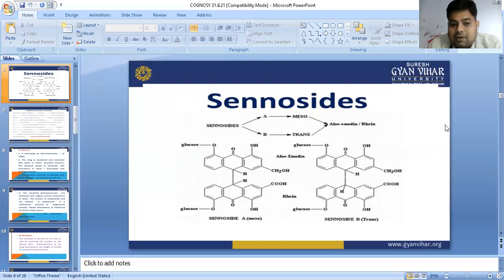Now we can see the glucose, means oxygen molecule. They have oxygen linkage, that is why they give the Bornträger test. We can see the aloe-emodin structure here. In this case, the CH2OH group, C double bond OH group is here, and there is the position of 10 dash position here.